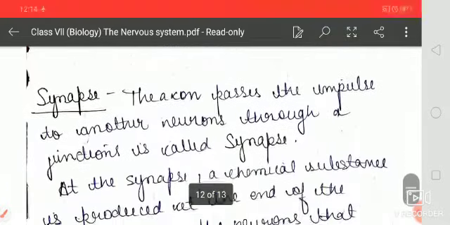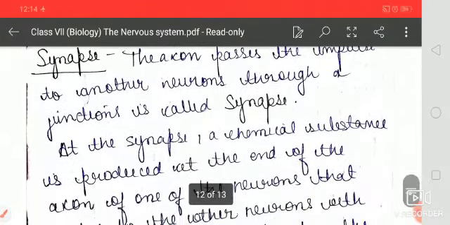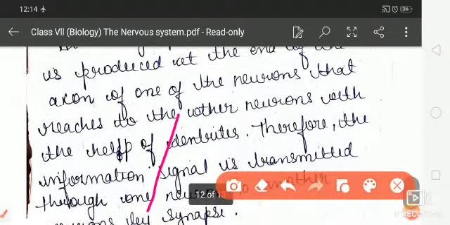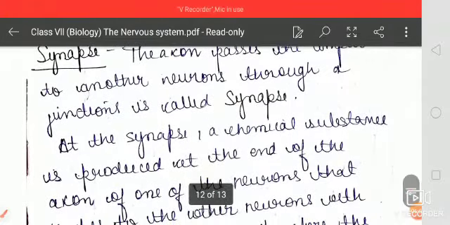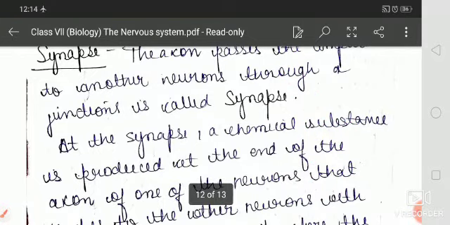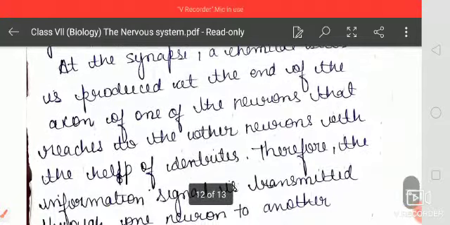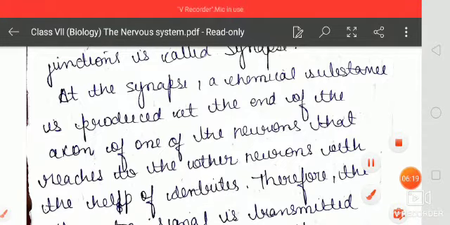Okay. Now synapse. The axon passes the impulses to other neurons through a junction. Suppose this one is the axon terminal. A junction is found there, and that is called the synapse. At the synapse, a chemical substance is produced at the end of the axon.